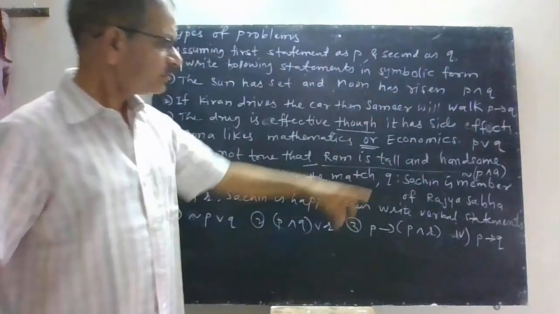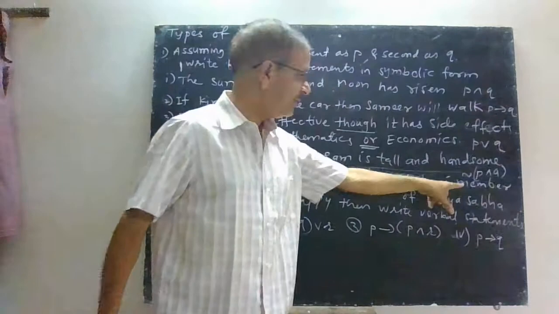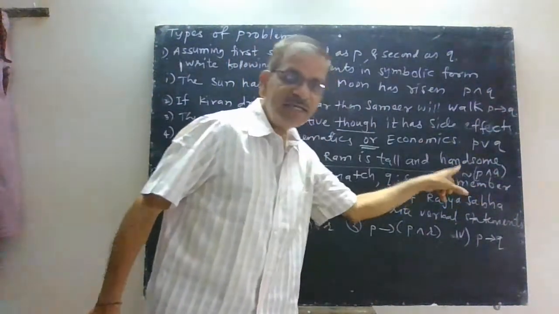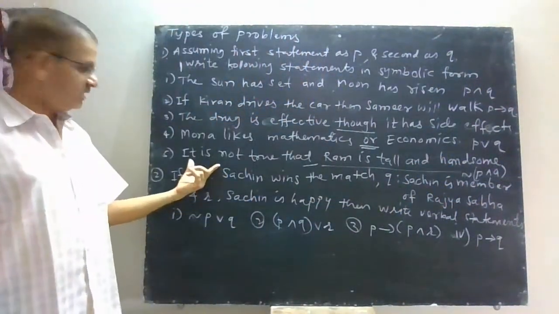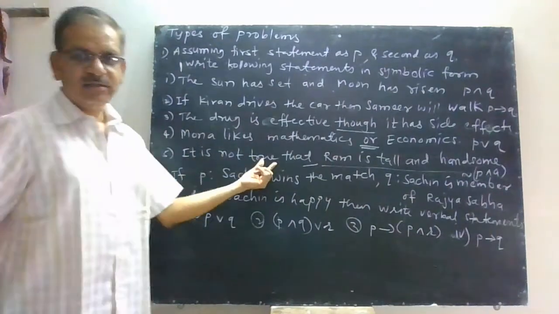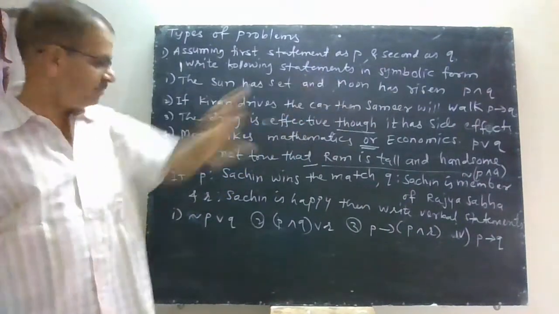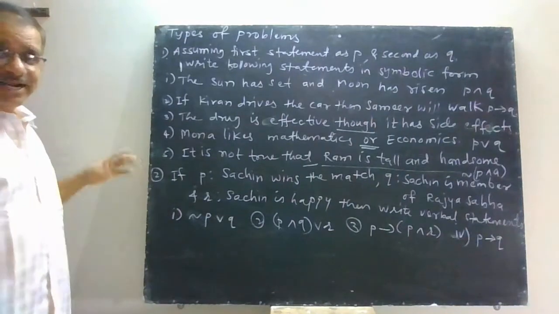So now your symbolic form for this statement will be negation of P and Q, because the phrase used, it is not true, means it is the negation of the statement given after that one.